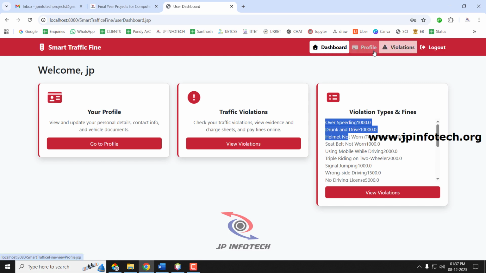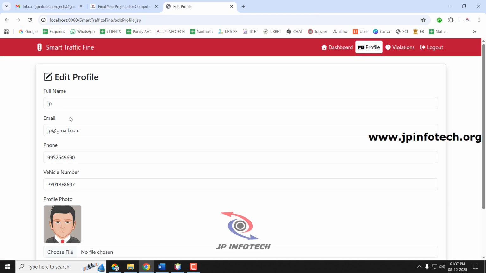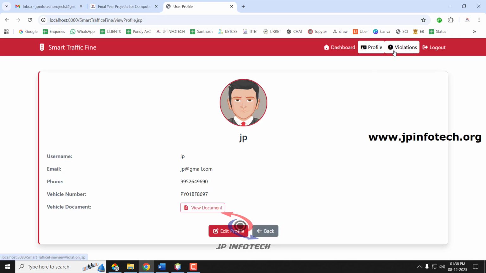Let me show this all one by one. First let us go to the profile part. In the profile part they can see the profile image, the username, email ID, password, and they can see the document that they have uploaded. If you want to edit it, you can just edit the profile information, and accordingly the profile will be updated. So next is the violation.